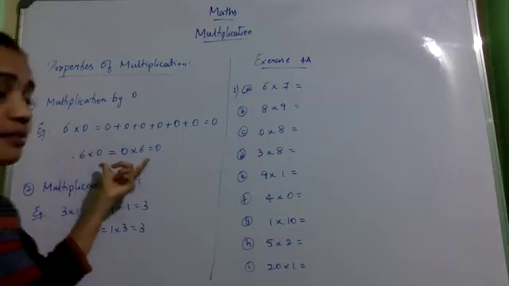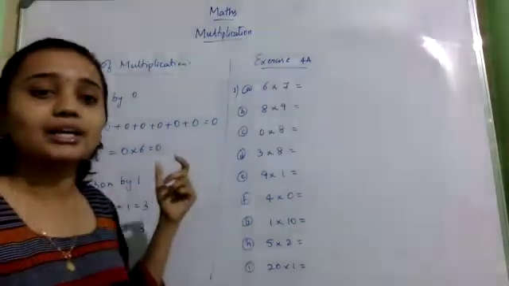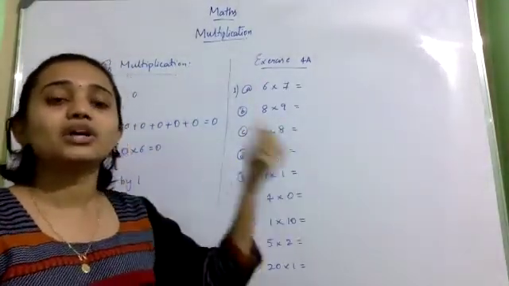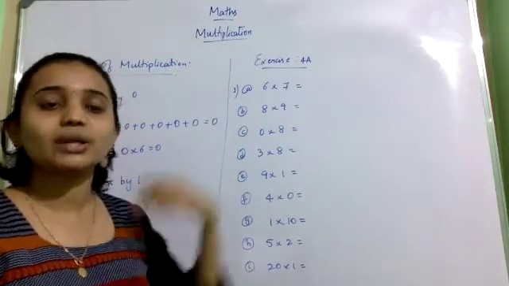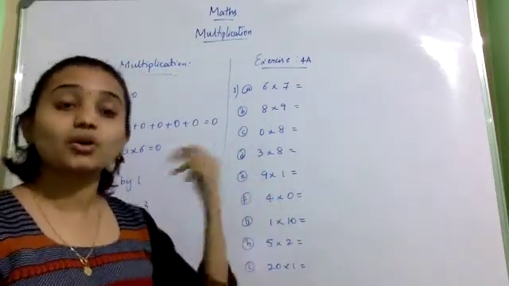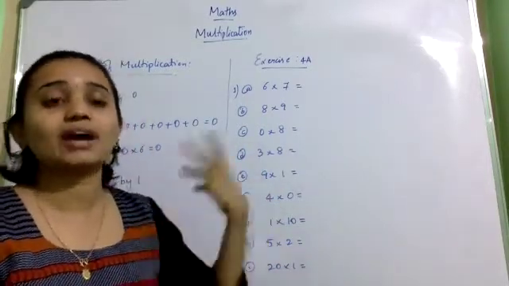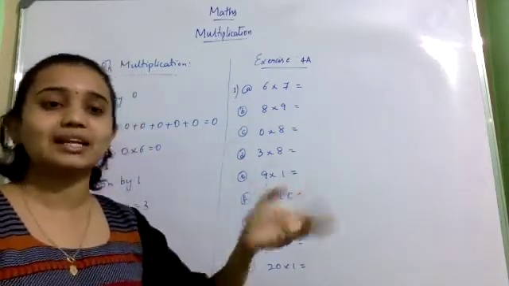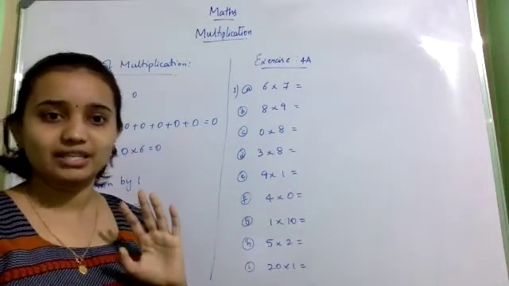So what does it imply from this property? Whenever 0 is multiplied with any number, you will get 0 itself. 0 into 100, 0. 0 into 1000, 0. 0 into 529, 0. So whenever 0 is multiplied with any number, you will get 0 itself as the answer.